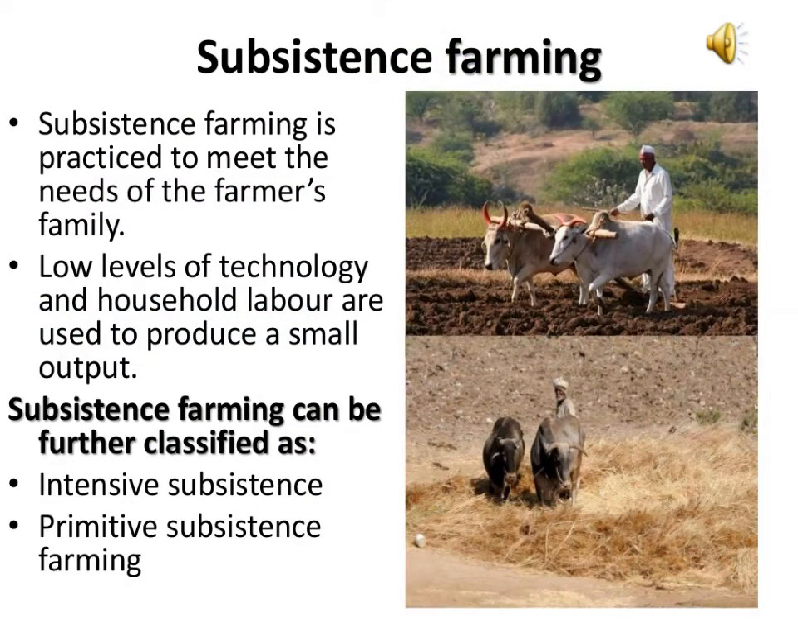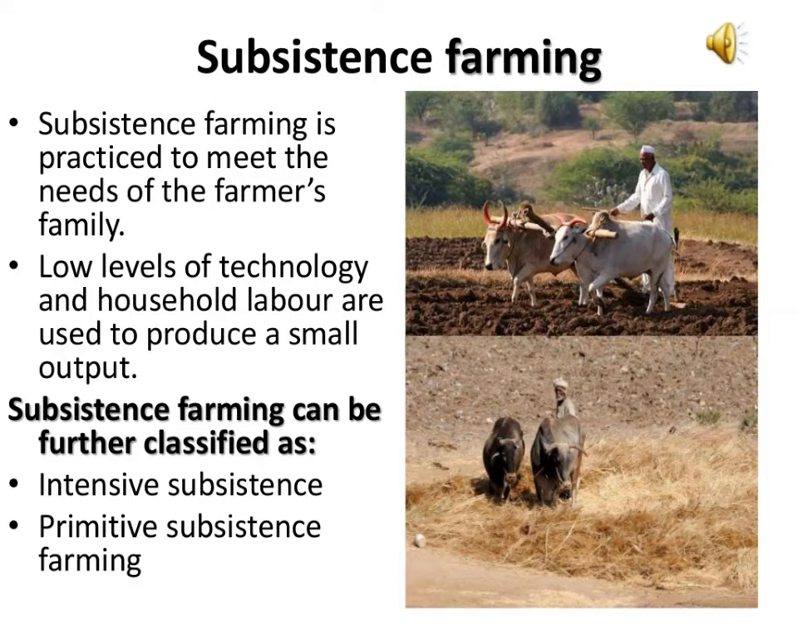As I said earlier, this type of farming is practiced to fulfill the needs of the family. Now let us discuss what are the features of this farming. First one, farm products are consumed by the farmer and his family. Next, a variety of crops are grown by the family.